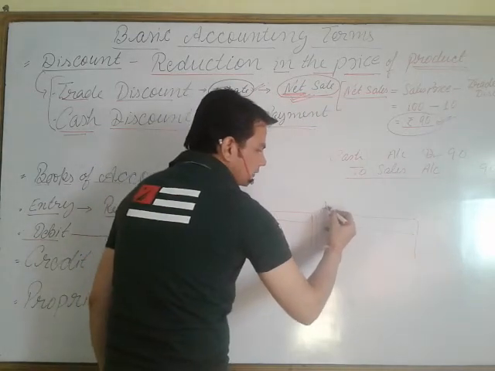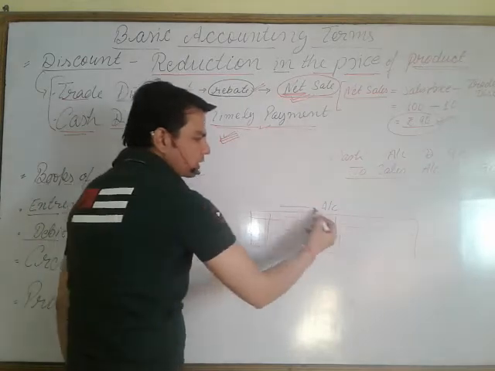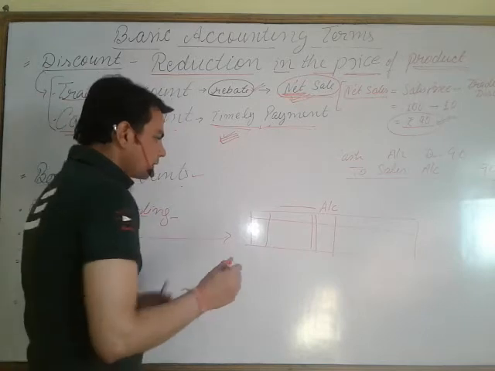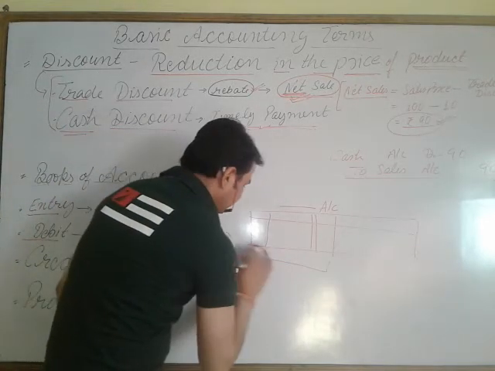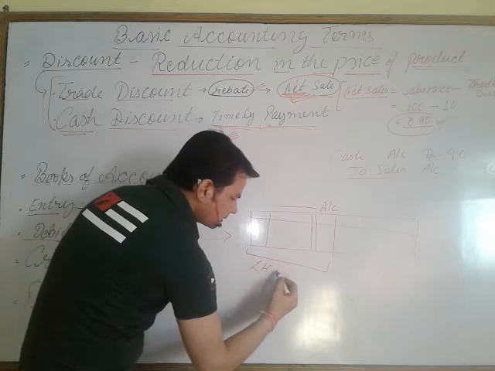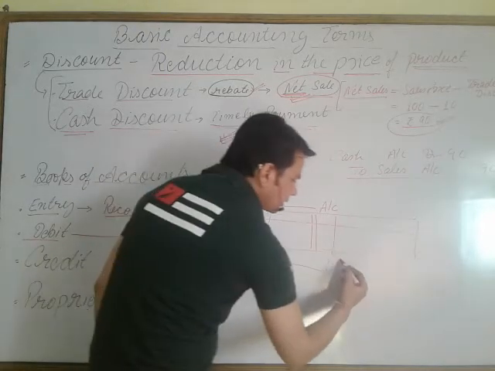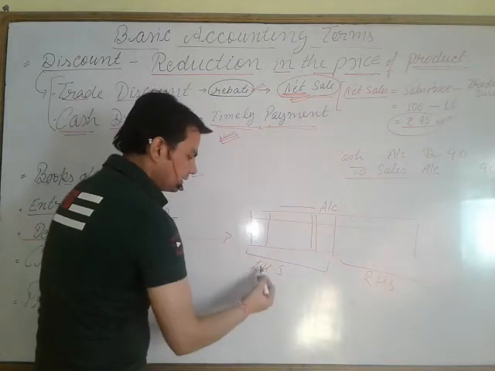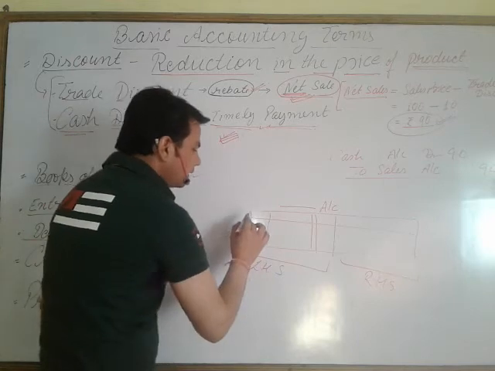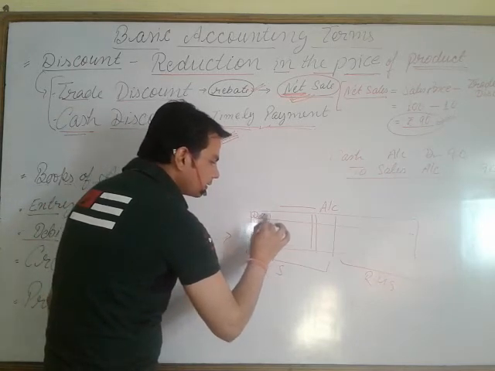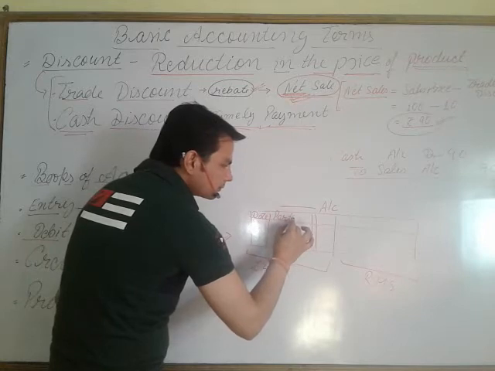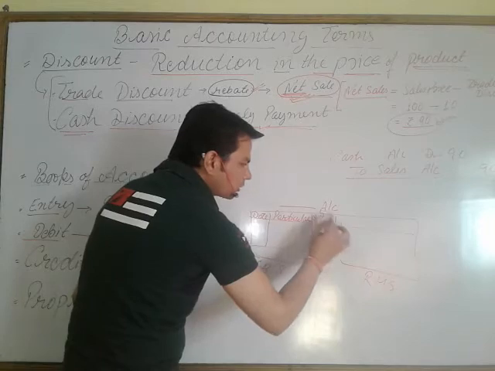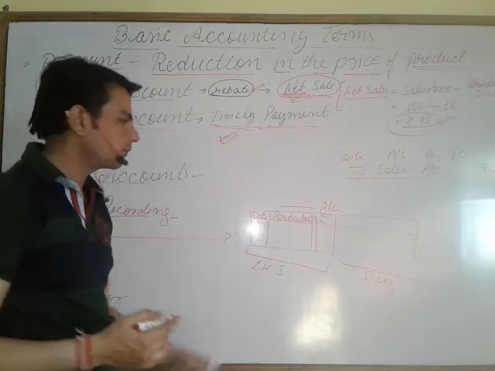This is the format of a ledger, which is called an account. Maybe cash account, debtor account, furniture account, machinery account, bank account, whatever. This is the left hand side, and this will be the right hand side. LHS, RHS. Here in the columns we write date, particulars, journal folio, amount. Particulars means details, vivran.